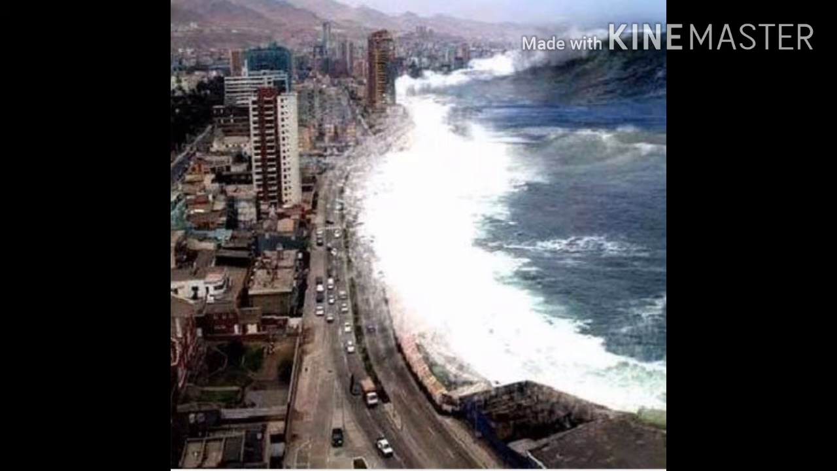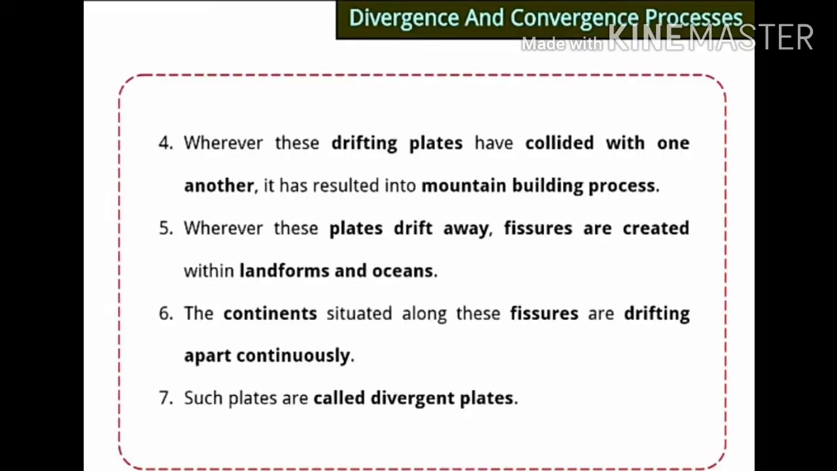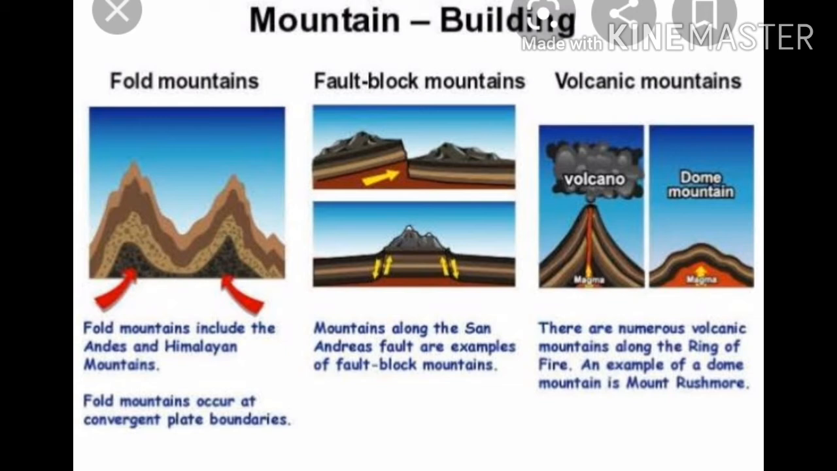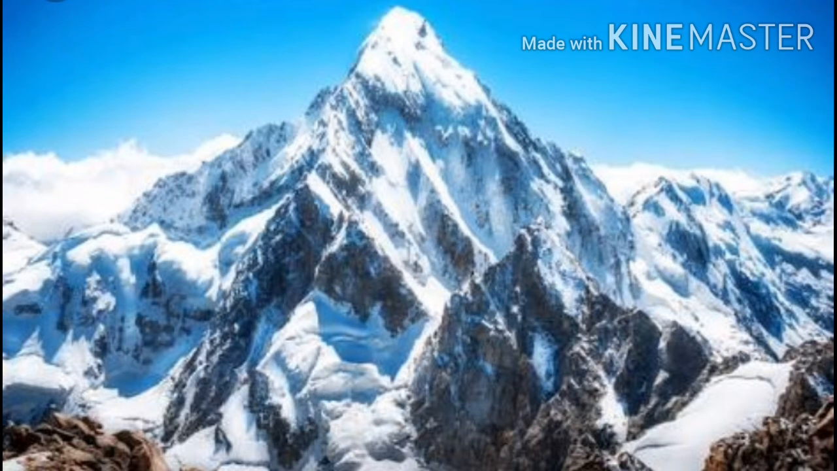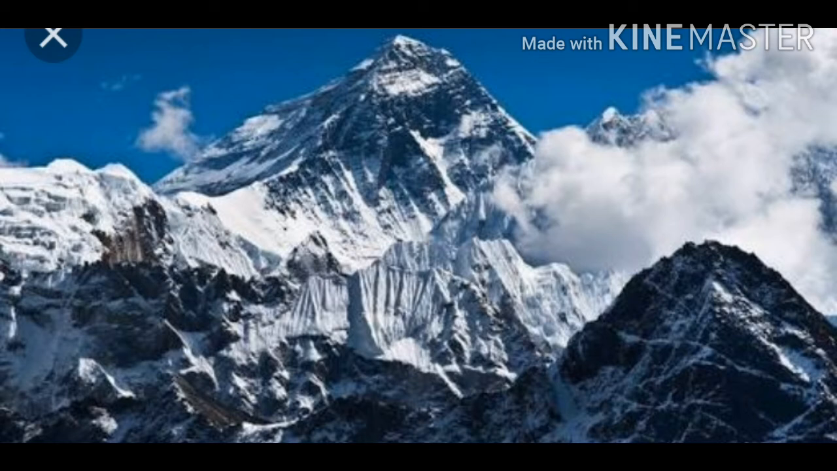See now the next one. Wherever these drifting plates have collided with one another, meaning they came closer to each other, it has resulted in the mountain building process. When these plates collided and pushed each other, the mountain building process happened there. You can see the mountains over there.